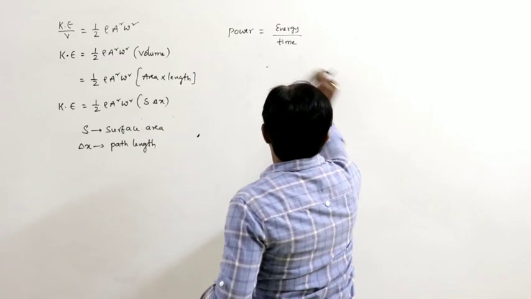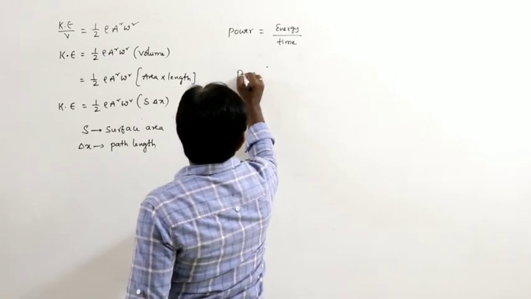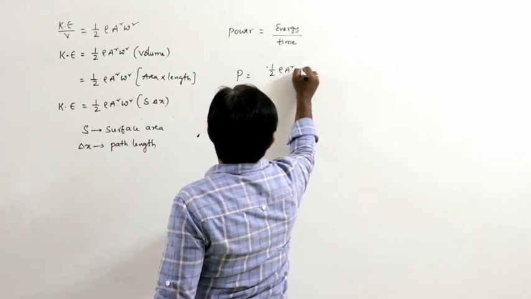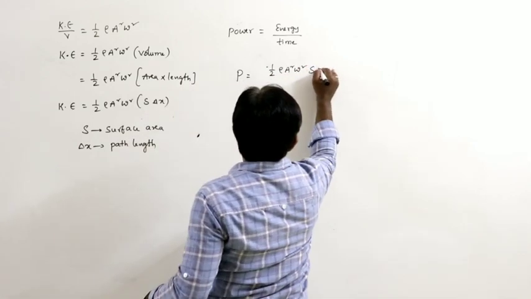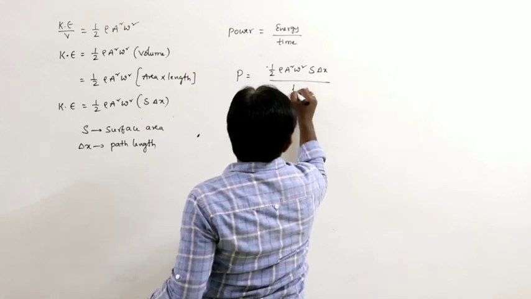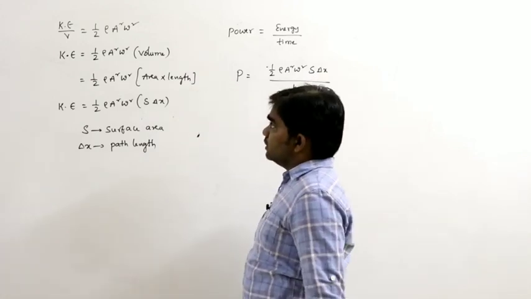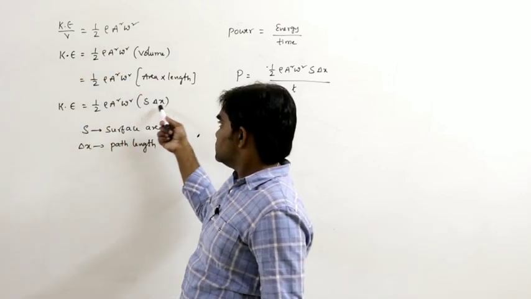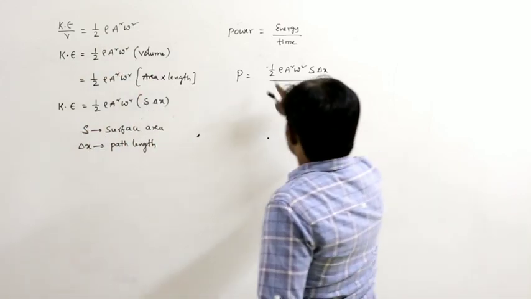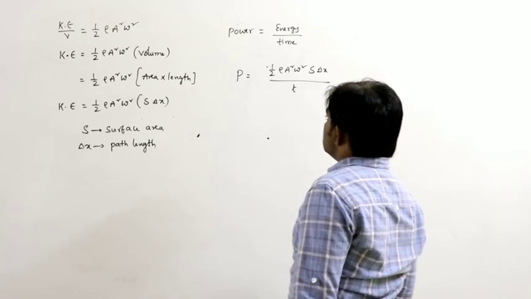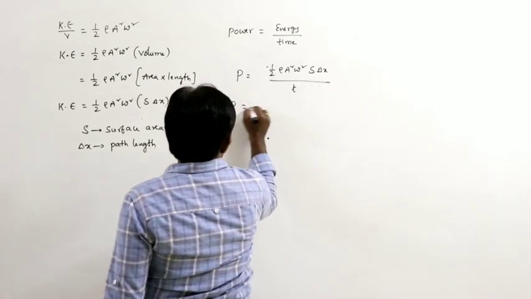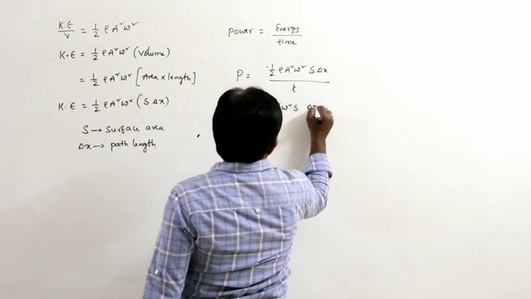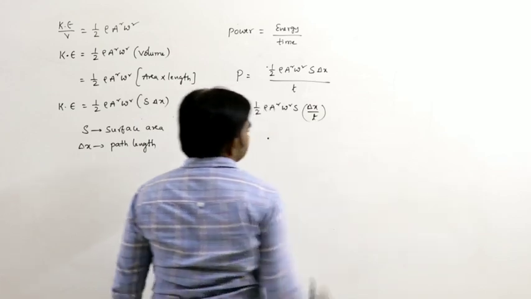So power is half rho a square omega square S delta x divided by t.